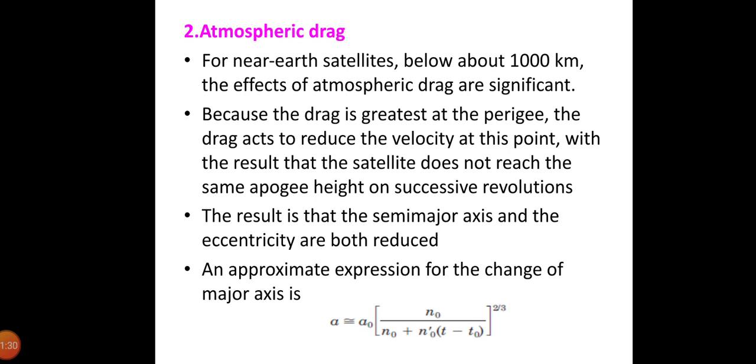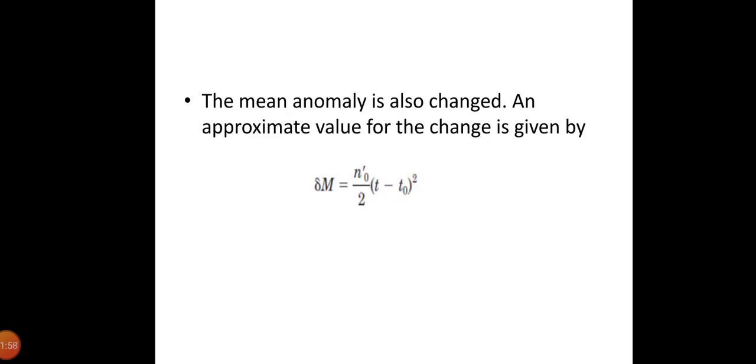I can write an approximate expression for the change of semi-major axis as a equals a0 into (n0 divided by n0 plus n0 dash into (t minus t0)) whole power 2 by 3, where the zero subscripts denote values at reference time t0 and n0 dash is the first derivative of the mean motion. The mean anomaly is also changed, an approximate value for the change being delta M equals n0 dash by 2 into (t minus t0) the whole square.